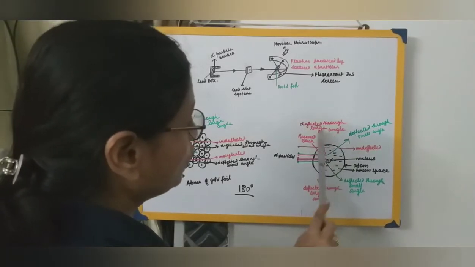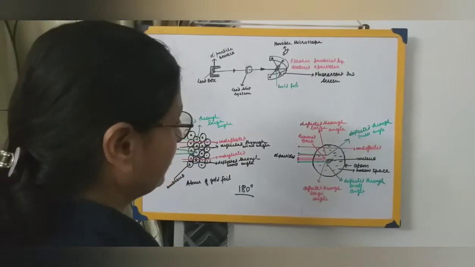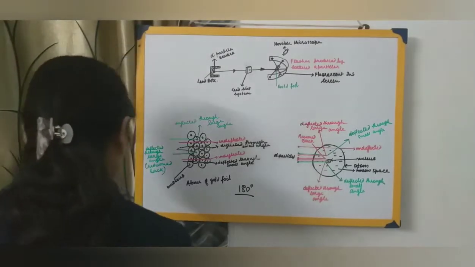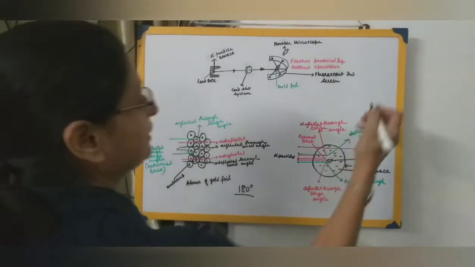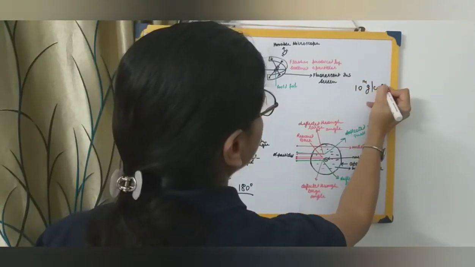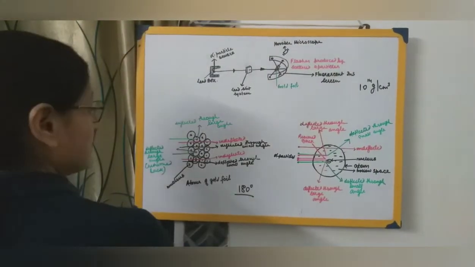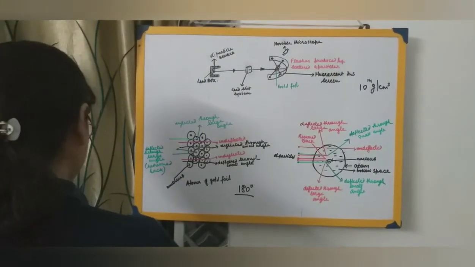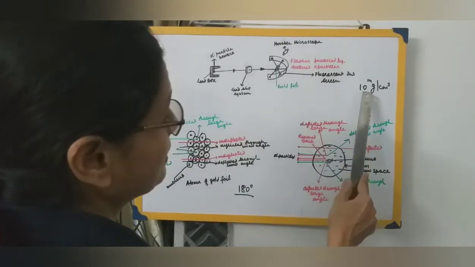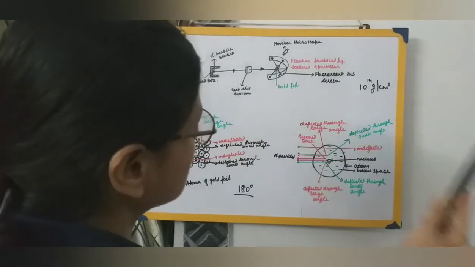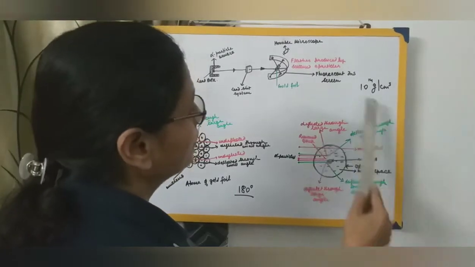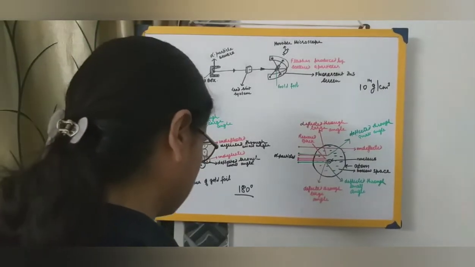It's because of this centrally situated heavy mass that the nucleus is very heavy. The density of the nucleus is of the order of 10 raised to 14 gram per cubic centimeter. I am writing down over here 10 raised to 14 gram per cubic centimeter. Now, compared to the size of the nucleus, this value is too high. It may not be too high if you compare it with something else, but depending on the size of this particular thing, the density is very high, that is 10 raised to 14 gram per cubic centimeter.